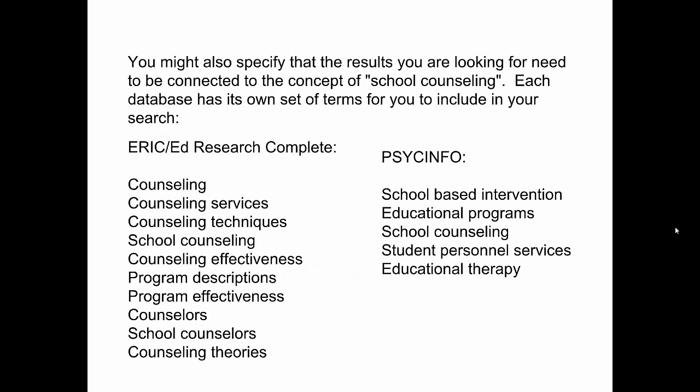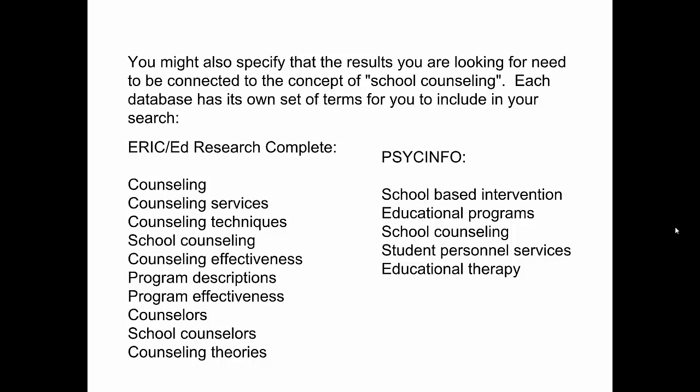Each set of databases has its own terminology. So ERIC, Education Research Complete, and Education Full Text, those education databases, all use the same terminology. They all have an education focus, but PsycInfo has its own terms. So the terms you use in the education databases might not necessarily be the same ones that you're going to use in a PsycInfo search.